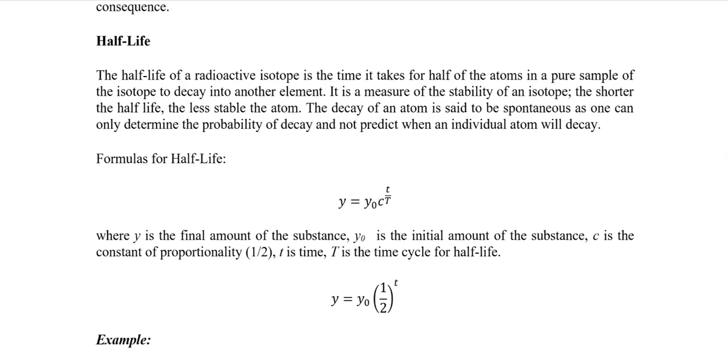The shorter the half-life, the less stable the element is. So when a radioisotope is converted from one form to another, if it has a shorter life, it is less stable, and if it has a longer life, that element is much more stable.